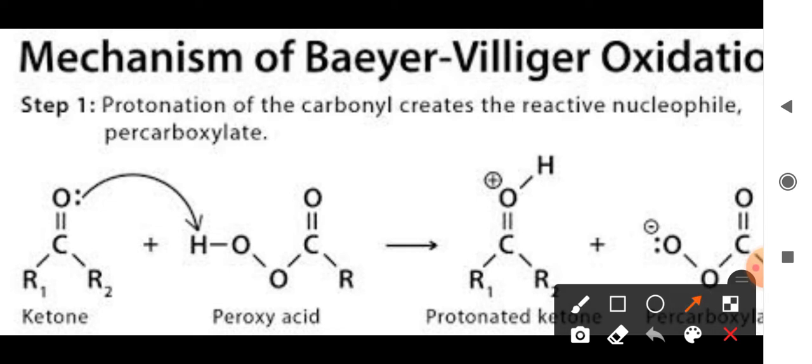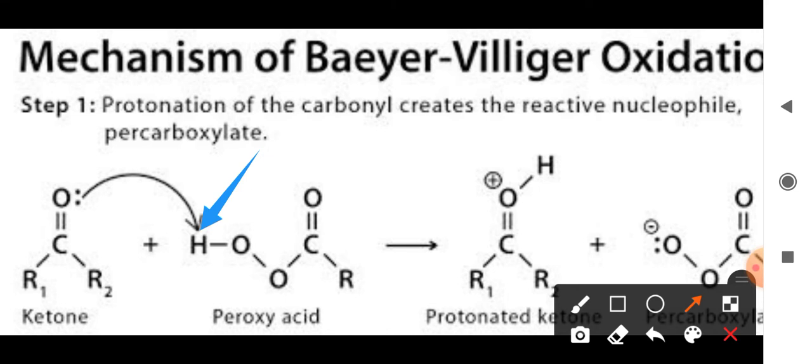In the first step of the mechanism, the hydrogen from peroxy acid, you know the acids are hydrogen donors. One of the hydrogens from peroxy acid gets transferred to the oxygen of the carbonyl carbon of the ketone.